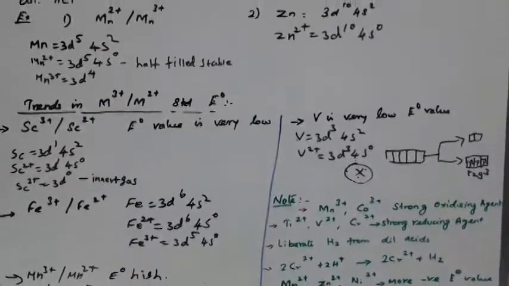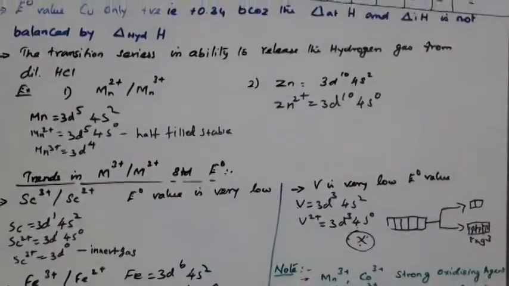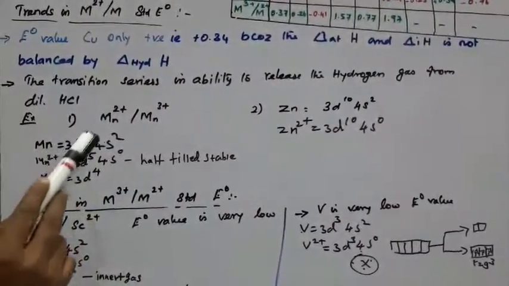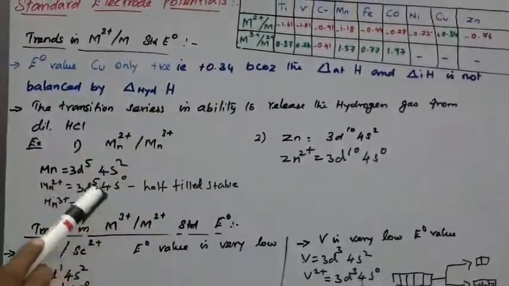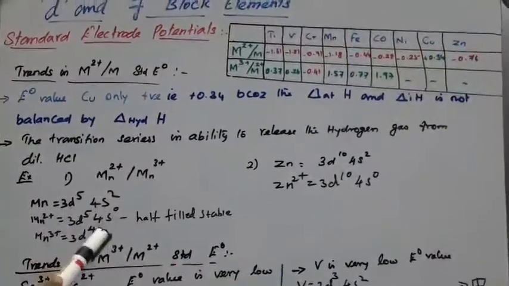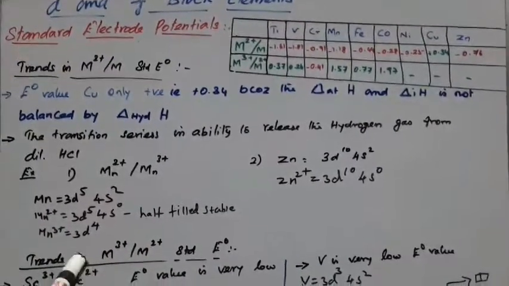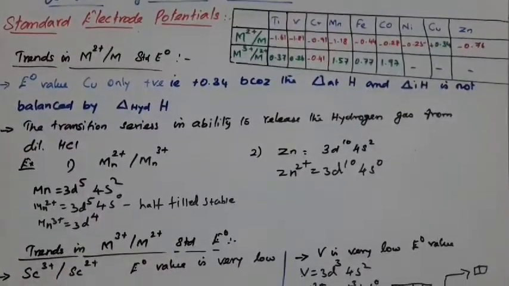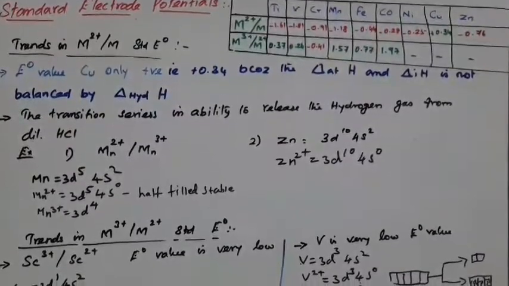So remember these two key points, and also know how to write the electronic configuration for the given elemental pair. That is very, very important. If you don't know how to write the electronic configuration, then it is very difficult to tell which one is the stable one. That's all. Then next we'll see the properties of d block elements.